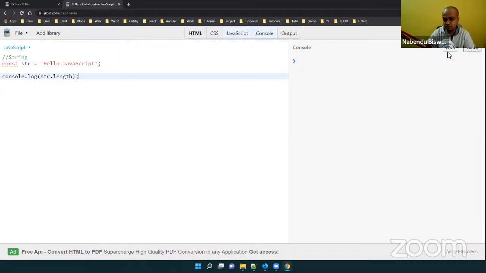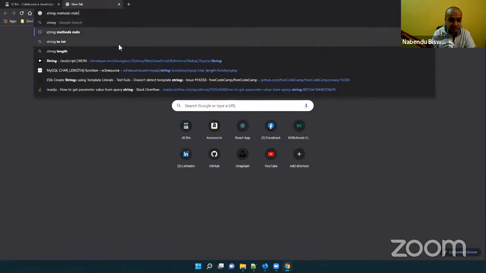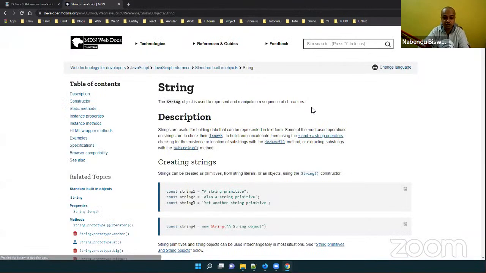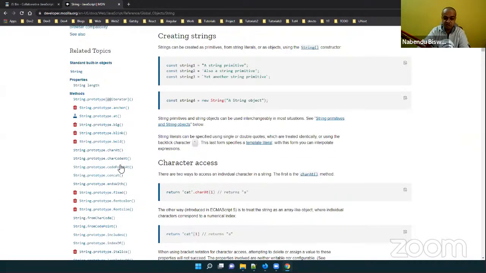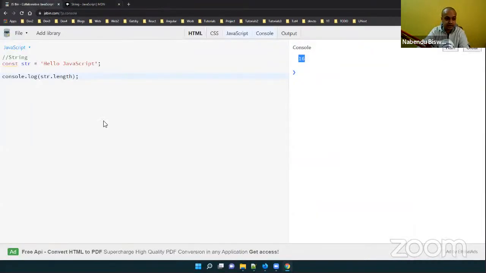So what it will do? It will give us the length, which is 16. If you want to know about all the string methods, there is a very good site, string methods MDN. MDN stands for Mozilla Developer Network. It is better than W3Schools and all those things. This has got all the string methods. The string methods are very important. You can go through them.